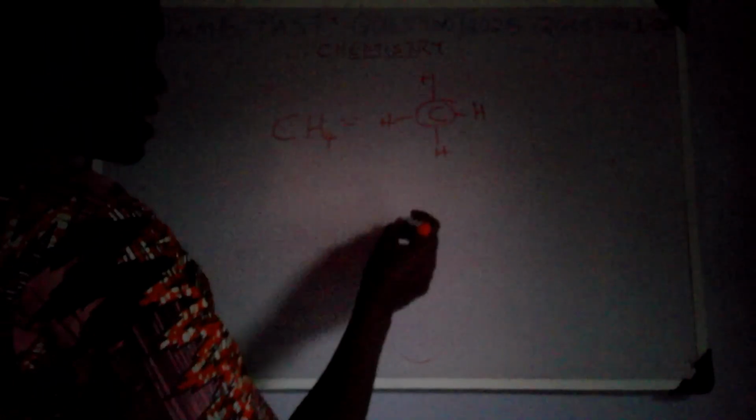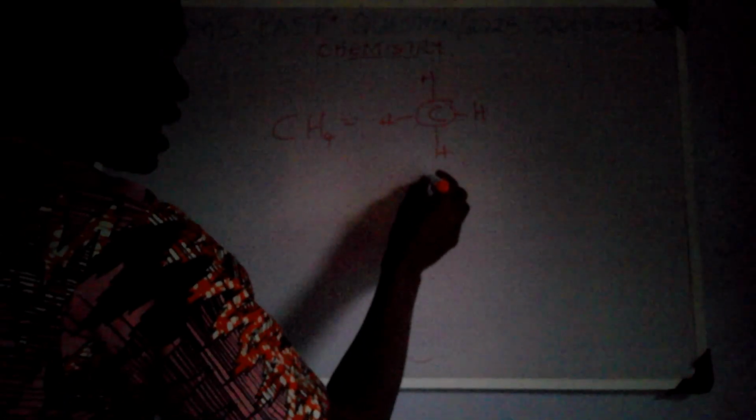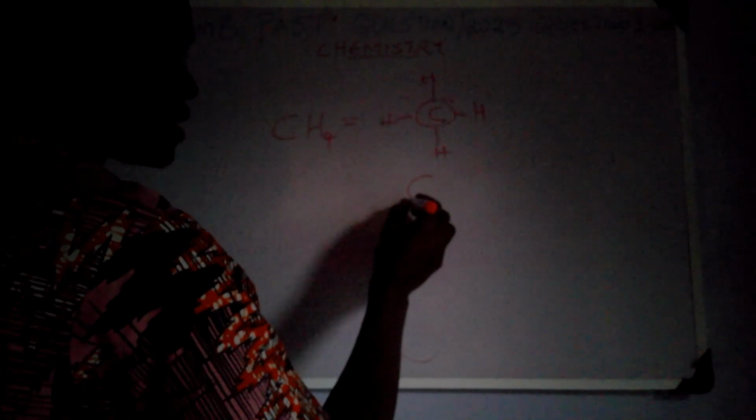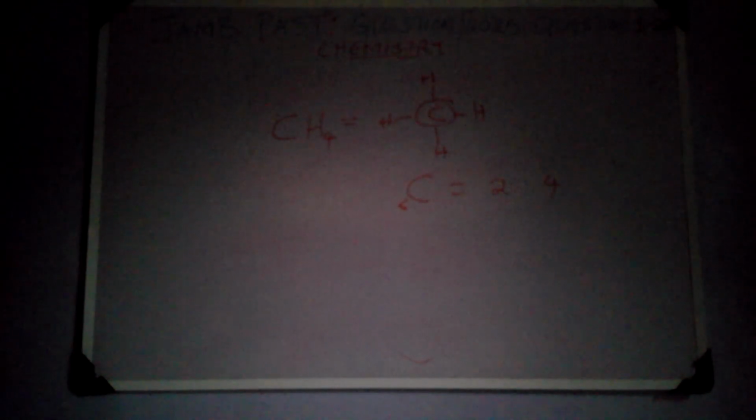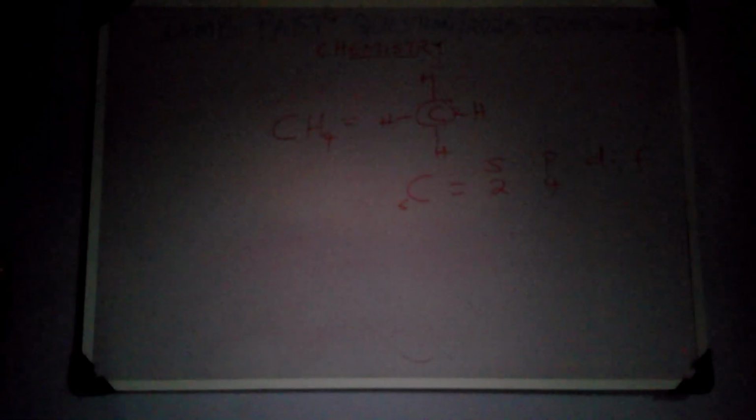Let me show you how this works. Remember, carbon has atomic number 6. If I'm drawing the electronic configuration, it will give me 2 and 4. This is based on the old electronic configuration. The first shell will carry 2, the second shell will carry 4. Now, if I say this is S, this is P, then D, F, etc., D and F will not have anything.